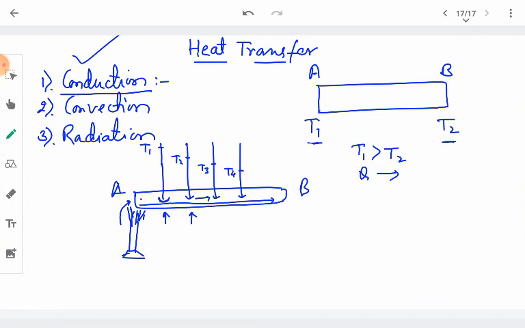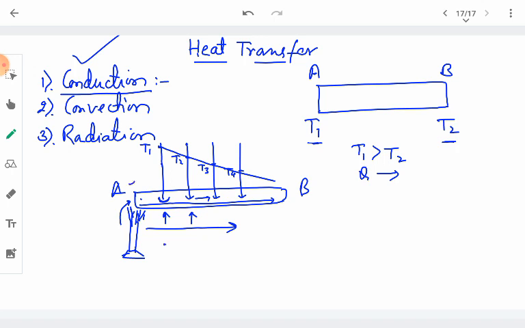So we see that as we move away from the hot end, the temperature of the thermometers, or the heat received at the other parts, goes on decreasing. It is because some part of the heat is always lost by the process of convection or radiation. Only a small part of the heat received is transferred to the next part of the rod. So we see that there is a decrease in the temperature as we move from the hot end towards the cold end. This represents the decrease in the temperature with the distance from the hot end.